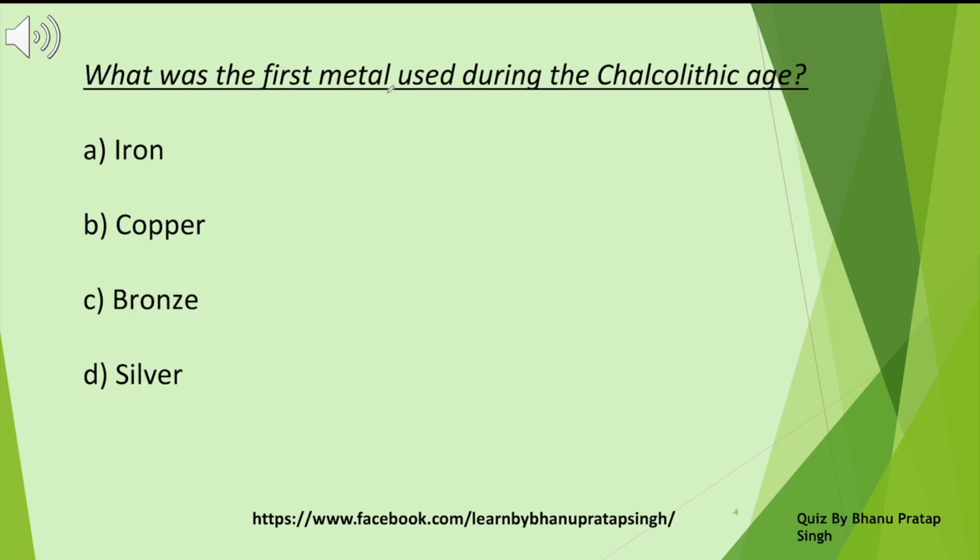What was the first metal used during the Paleolithic age? Iron, copper, bronze, silver. Which was the metal used during the Paleolithic age? Let's look at the right answer. Answer is B, copper.